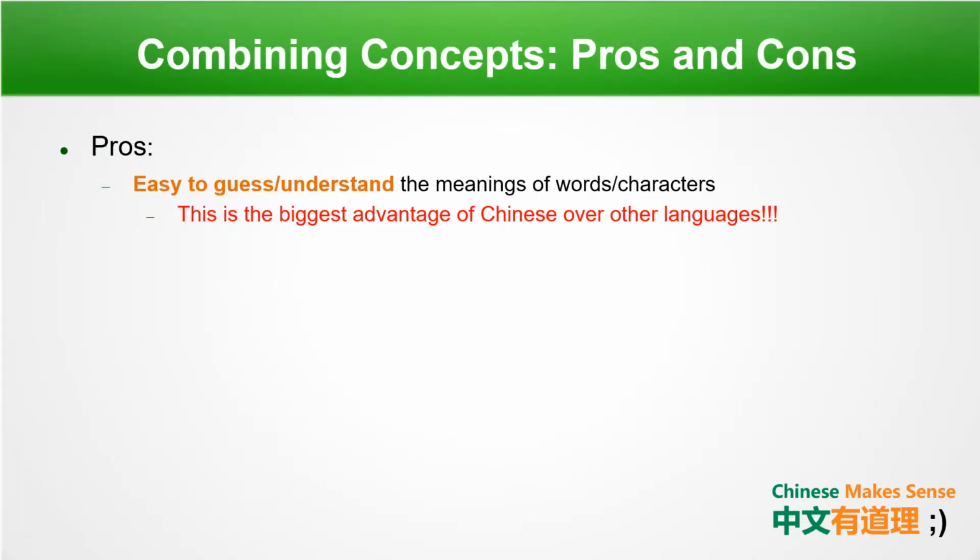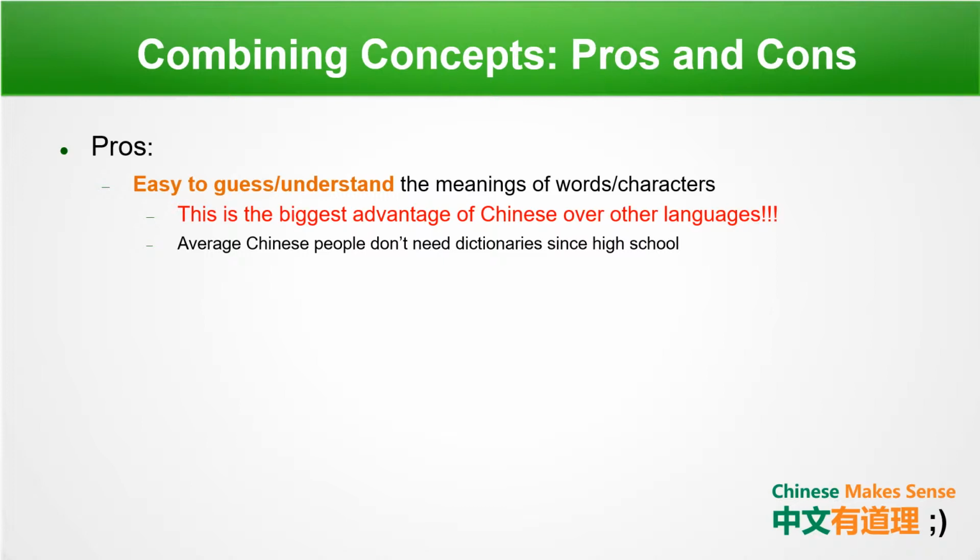And if you got the previous one correct as well, then give yourself a pat on the back. Let's talk about the pros and cons of combining concepts. The pros are that it's easy to understand and even guess the meanings of words or characters. And this is the biggest advantage of Chinese over every other language, including English. In fact, average Chinese people don't need dictionaries since high school.